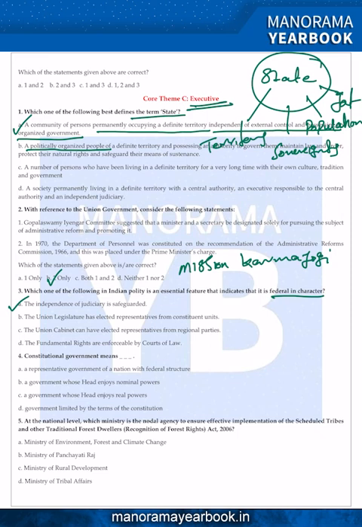We know that if you try to know the features of federalism, the first feature of federalism is a written constitution. Second is supremacy of the constitution. Third, rigidity of the constitution.